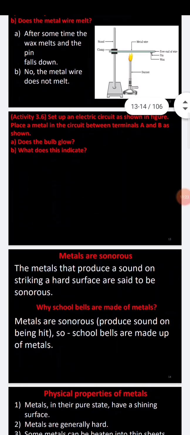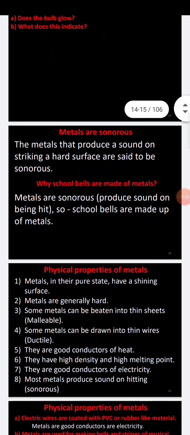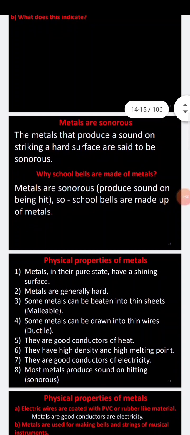Coming to the next one, metals are sonorous. What is the meaning of sonorous? A metal that produces a sound on striking hard surfaces. For example, in your school there is a school bell; when you strike it with an iron substance, it produces sound.